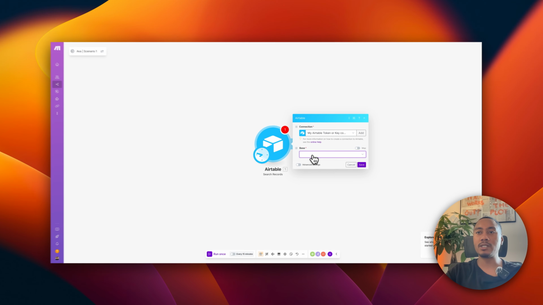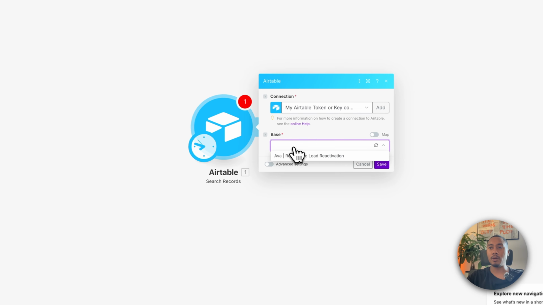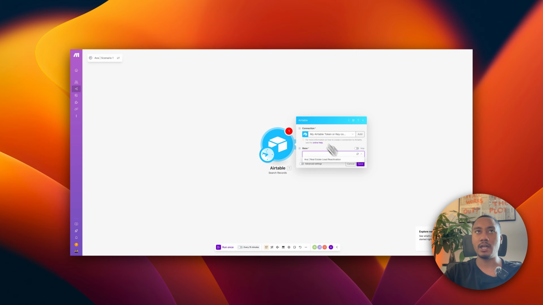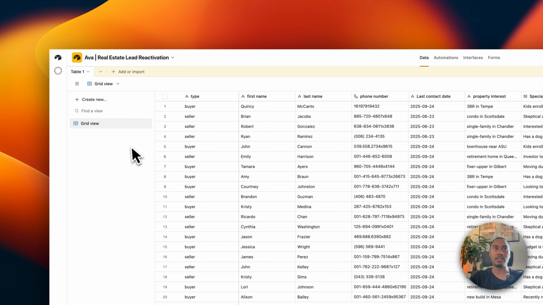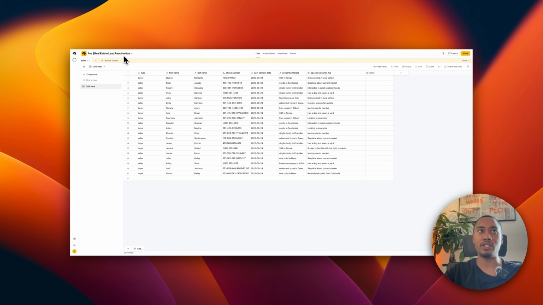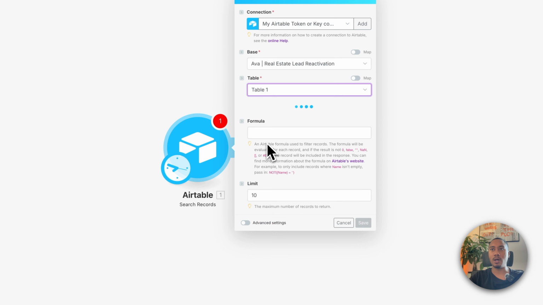Okay, so here you want to select the workspace that you created for this project. In my case, I named the workspace Ava Real Estate Lead Reactivation. Now, if I navigate back to Airtable, we can see that we have this Ava Real Estate Lead Reactivation, and then we also have this Table 1. So essentially, we're just connecting our workspace and the table where we have all the leads. So you're going to select the base, and then the table is going to be Table 1.